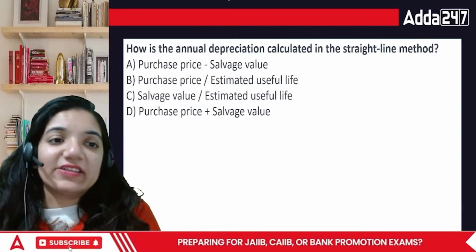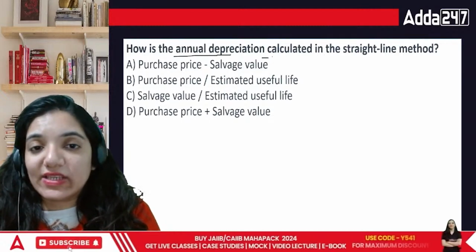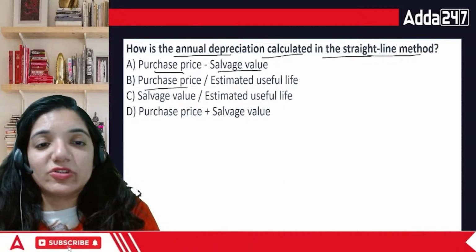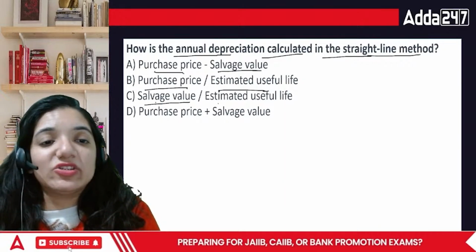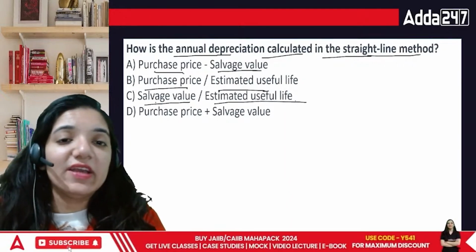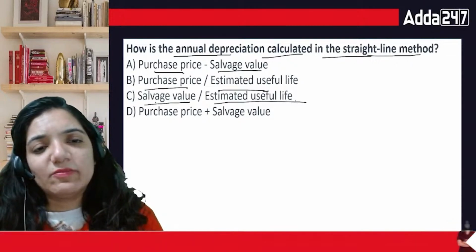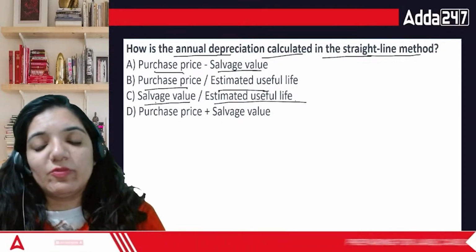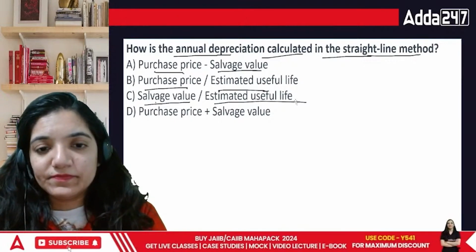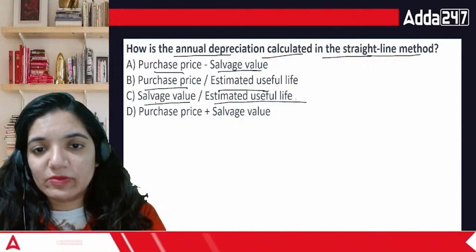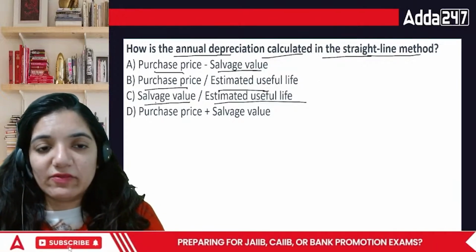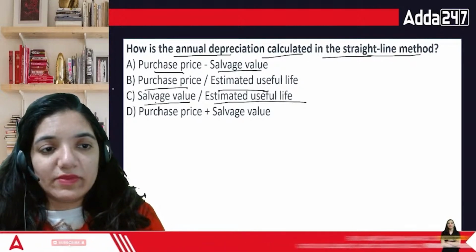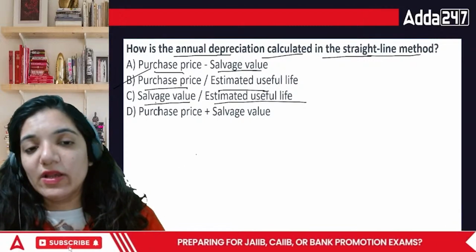Acha, how is the annual depreciation calculated in the straight line method? What's the formula? Purchase price minus salvage value, purchase price divided by estimated useful life, salvage value divided by estimated useful life, and then purchase price plus the salvage value. What would be your answer, everyone? I think I might have to improvise the particular point. It is actually whatever your purchase price is under straight line method, B would be the answer, but normally there is one more point there.